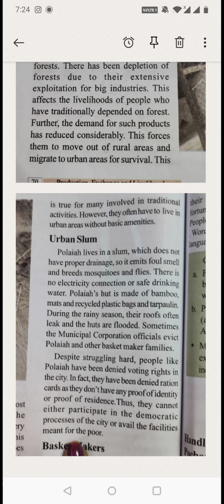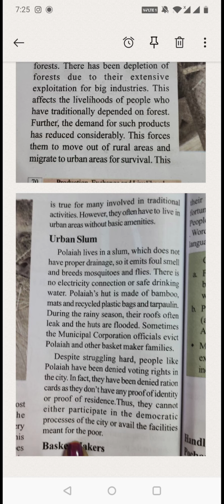Where there are no proper facilities in that area, they'll be given for low rent, no? In those places they have to stay. They'll be getting, what do you say, no drainage facility, no drinking water facility, street lights will not be there.